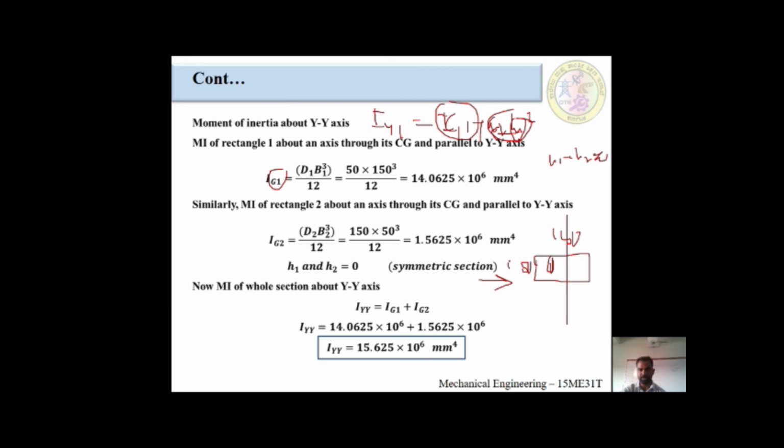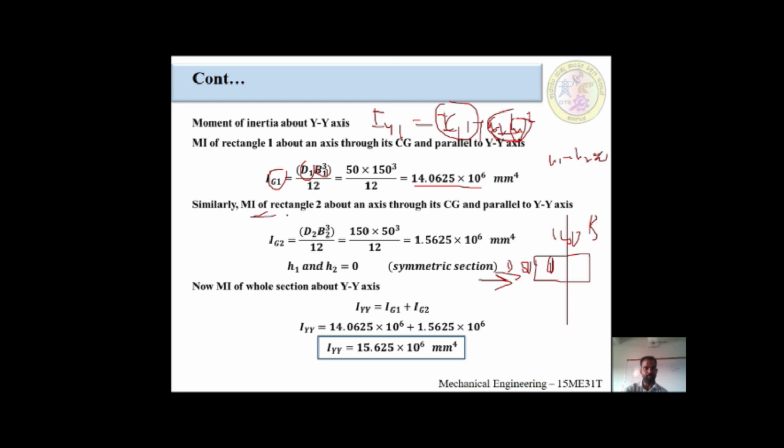This we call D, this we call B. First we are seeing D, second we are seeing B, so it is D B cube divided by 2. 50 is the D value into the 150 breadth value cube divided by 2. After putting it in the calculator we get 14.0625 into 10 raised to 6 millimeter raised to 4. Like this only we have to calculate.